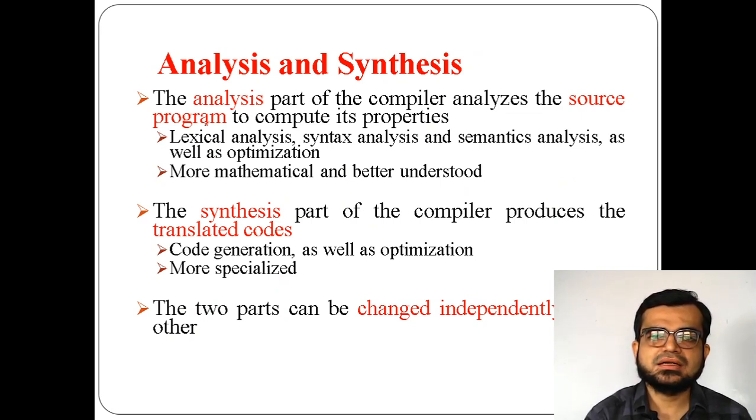The analysis part of the compiler analyzes the source program to compute its properties. For example, what is the role of the compiler? The compiler's role is to take the source code or source program and convert it into machine language code or machine code. So the source code has to be analyzed. That analysis process is done by the compiler, and it is called the analysis part.